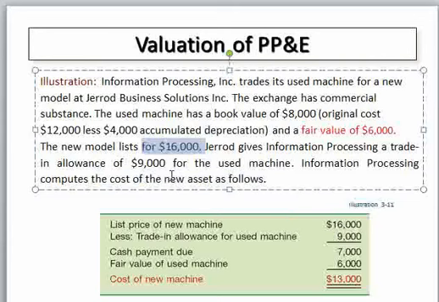The cash payment by Information Processing Trading Company is 7,000 birr. As well as with this, the company also gives its old asset, valued at fair value 6,000 birr. Then 13,000 birr is the cost of the new asset. We recognize the cost of the new asset as 13,000 birr.